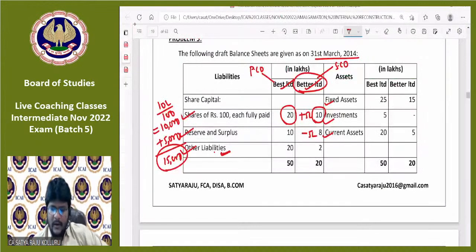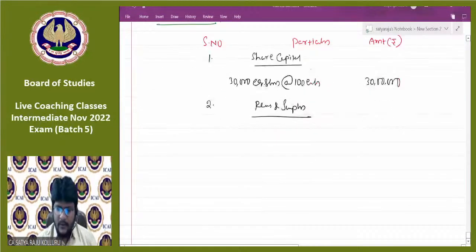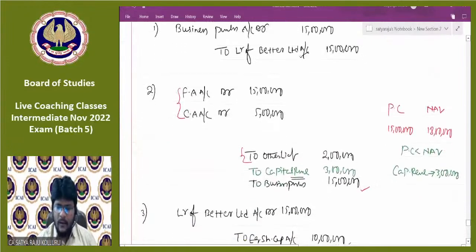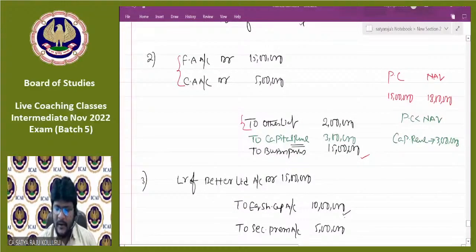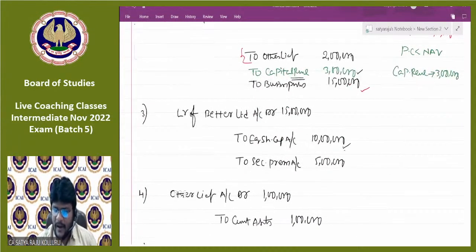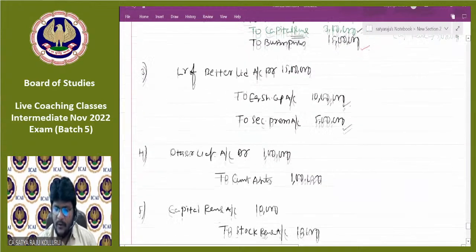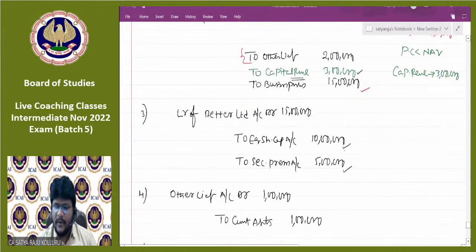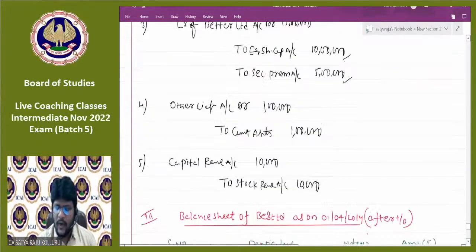Now all of you concentrate. The existing reserves and surplus in Best Limited were 10 lakhs. Am I right or wrong? Now, during the process of amalgamation, are we getting any reserves and surplus, all of you? In the first entry, there is no reserves and surplus. In the second entry, we are getting capital reserve of 3 lakhs. In the third entry, we have 5 lakhs worth of securities premium. Fourth entry, no impact. Fifth entry, the existing capital reserve got reduced by 10,000. That's why the net capital reserve will be 3 lakhs minus 10,000, which is 2,90,000.